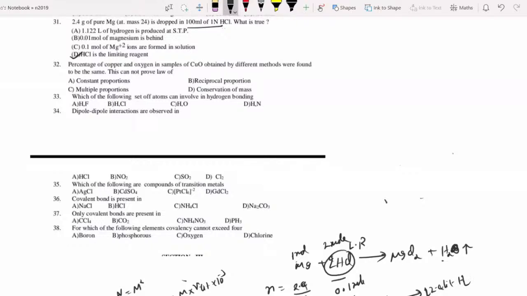Then 0.1 mole of HCl produces how much? That is 0.1 into 22.4 by 2, 11.2, 11.2 into 0.1, 1.12 liters of H2. Yes, that is option A.